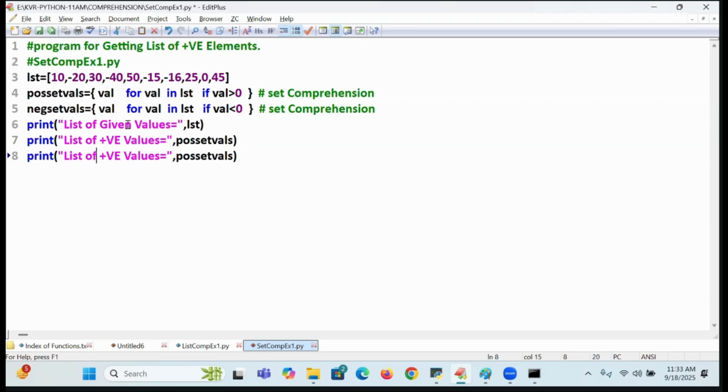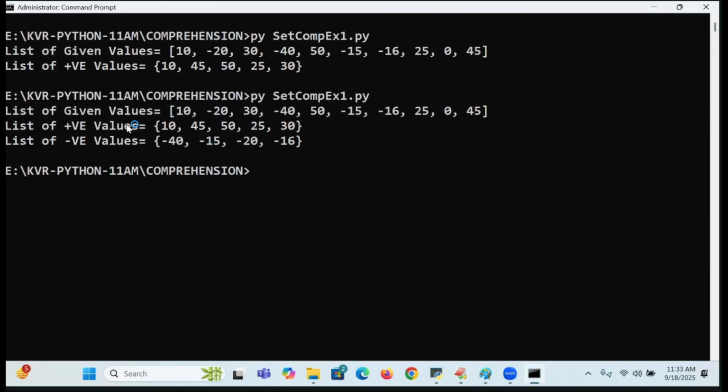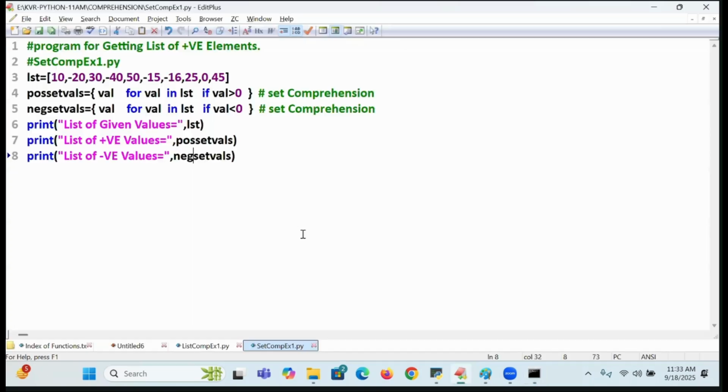So I'm going to take it. List of which values? Negative values. Come on. What is this? NEZ set values. Execute. Got it? Negative values now also. So the 0 value is not there. Only the list of positives you are getting. So I think, students, you are understanding the meaning of comprehension.